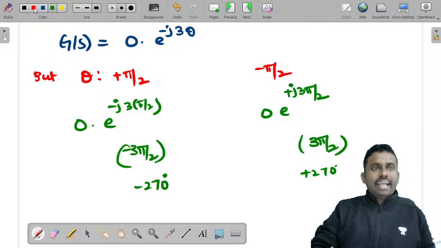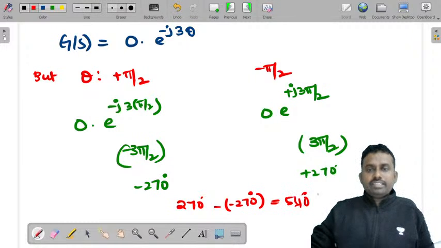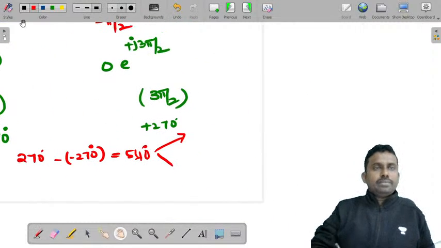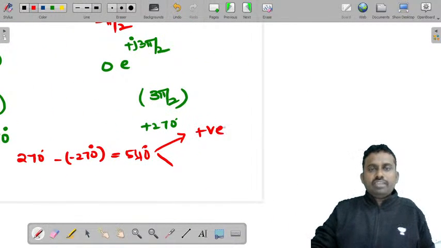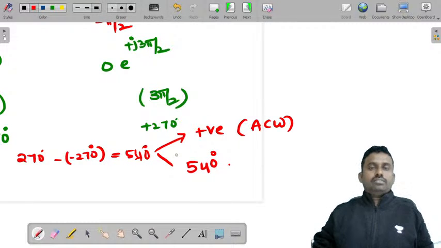Now find the angle difference between these two. Final angle is 270. Initial angle is minus of minus 270. This will be 540 degrees. Is it a positive angle or a negative angle? This is a positive angle, anti-clockwise direction. The angle is positive, and how many degrees? 540 degrees.